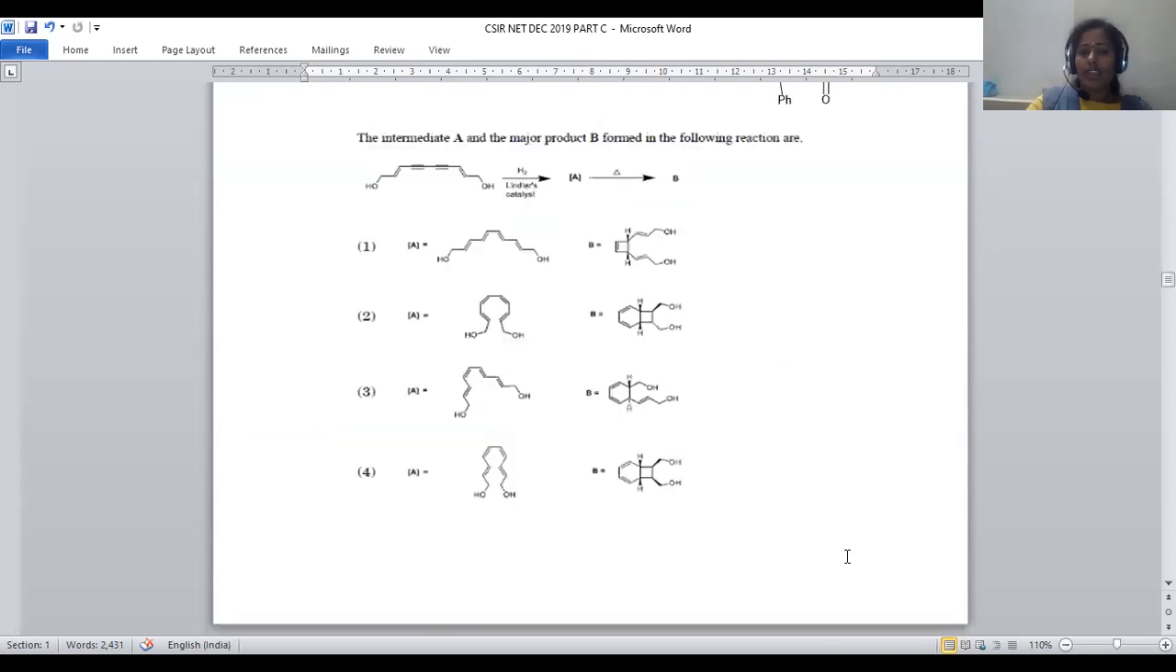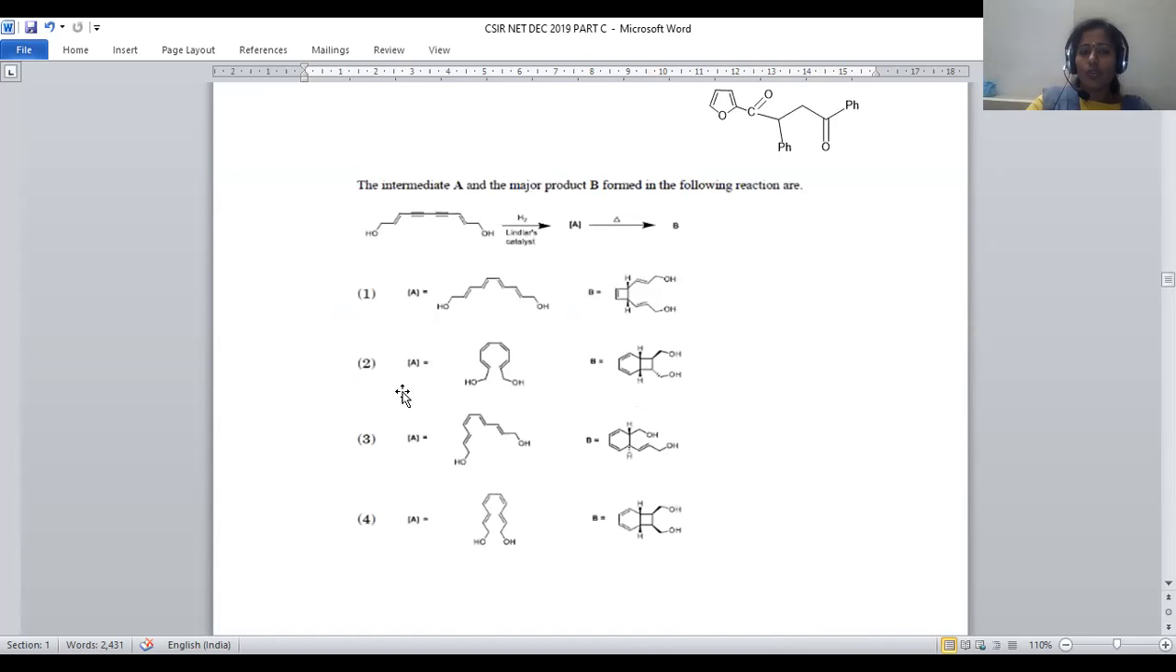This is the compound A what we are obtaining. So only option number 2 is having it. There is no ambiguity, so that we can easily distinguish what is the compound A and subsequent compound B, because only A is matching with one option. That's why option number 2 is the right answer.